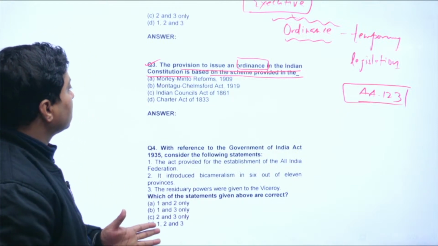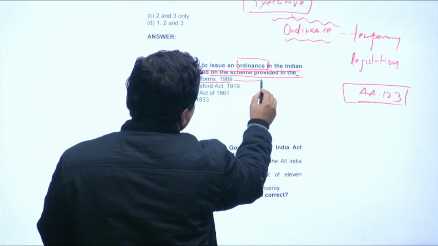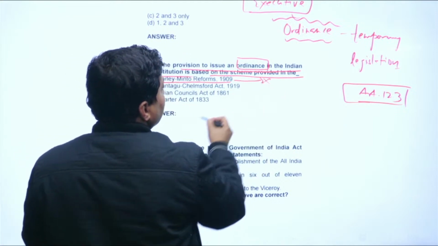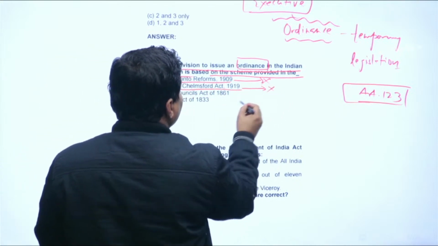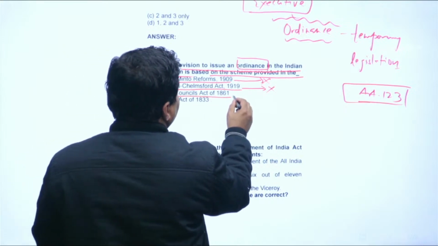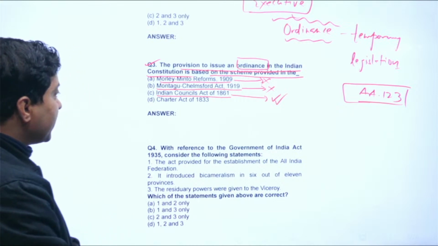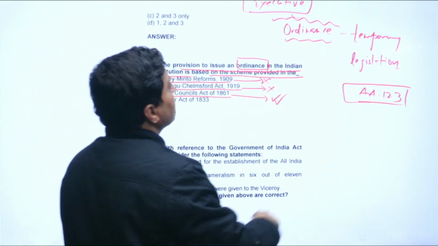Look here, you have the Morley-Minto Reform Act. Did it talk about ordinance? No. Montagu-Chelmsford Act? No. Indian Councils Act 1861? Yes. The Indian Councils Act 1861 basically provided ordinance.